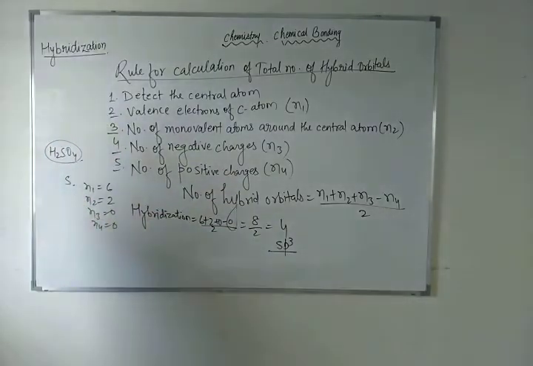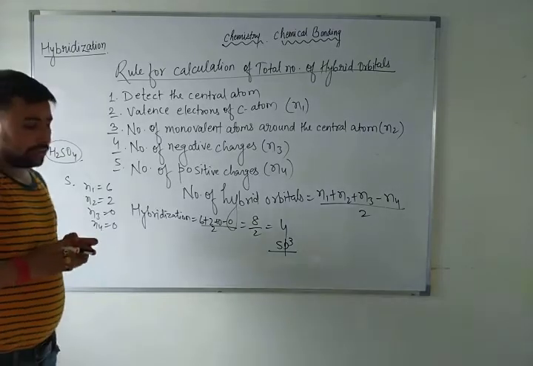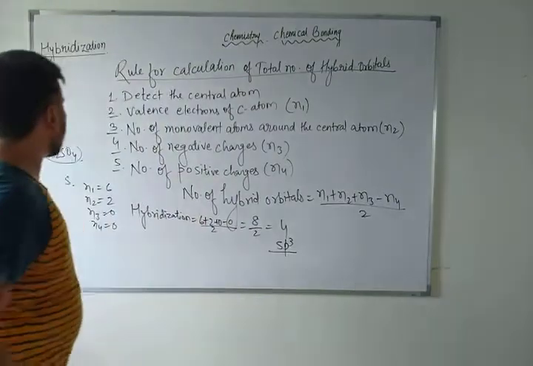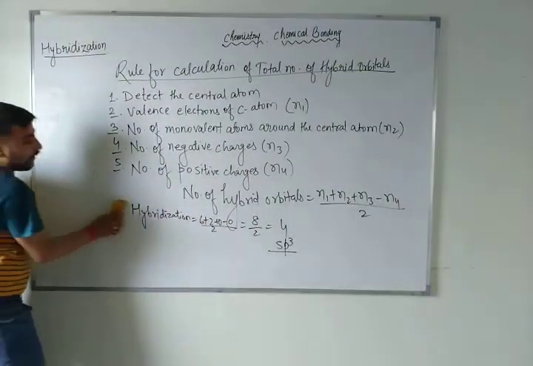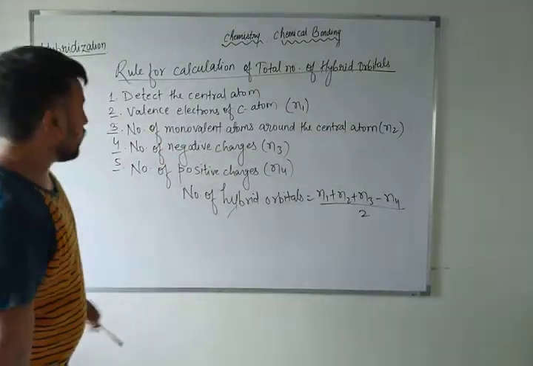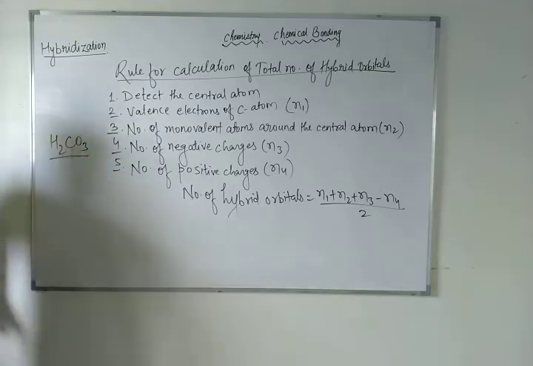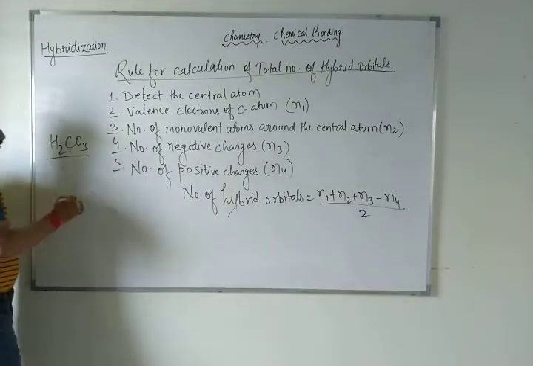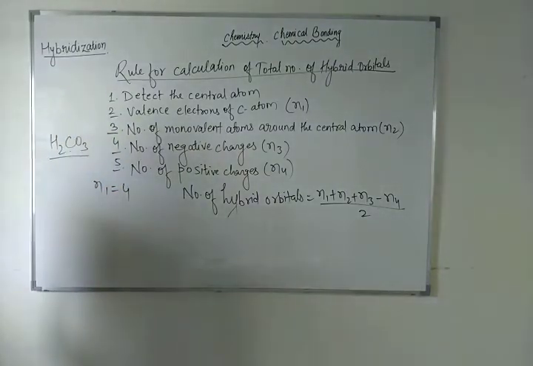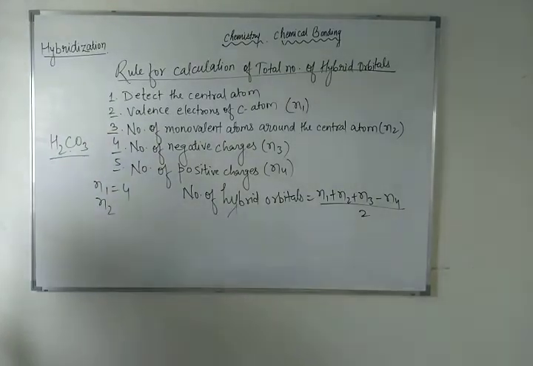Not just this atom. If I talk about CO2, carbon dioxide, or just suppose carbonic acid. Have you heard the word carbonic acid? Okay, carbonic acid, H2CO3. If anybody asks you, sir, what will be the hybridization of carbonic acid, H2CO3? Can you tell me what will be the central atom? Carbon is the central atom. So N1, valence electron of carbon, 4. N2, how many monovalent atoms are there?